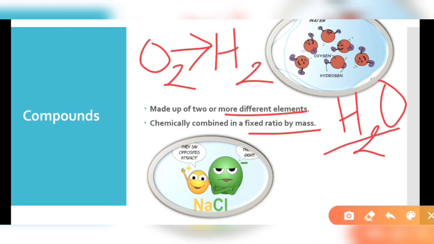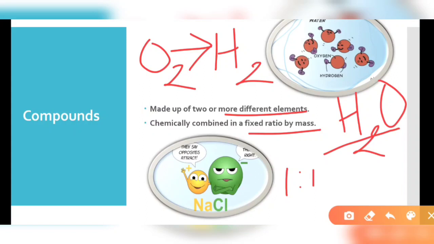Similarly, NaCl, sodium chloride, is common salt. It is also chemically combined in a 1:1 ratio. Now, compounds and elements: elements cannot be further divided by chemical means, because if we dissociate them, we'll get only atoms of one particular type.